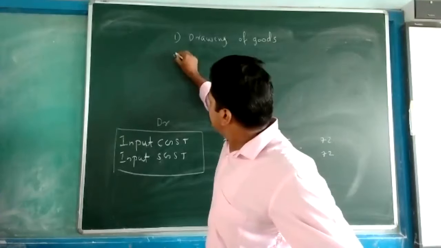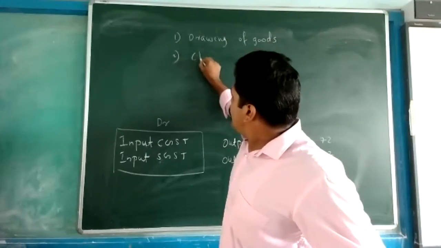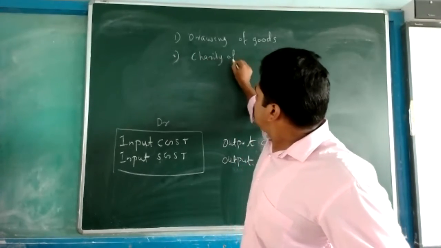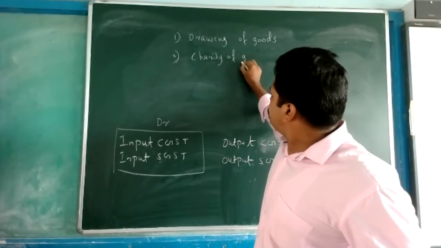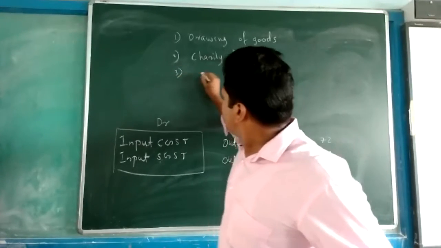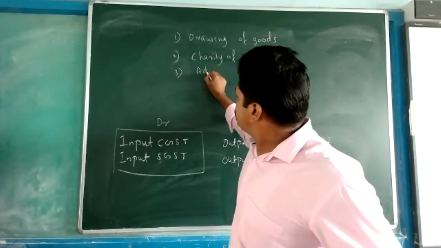And the second one is charity of goods. Charity given in the form of goods. And the third one is advertisement by goods.